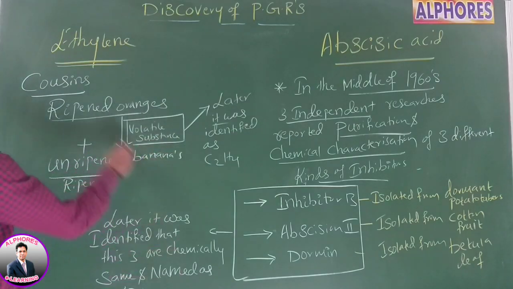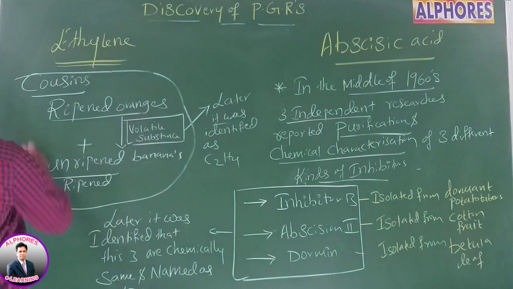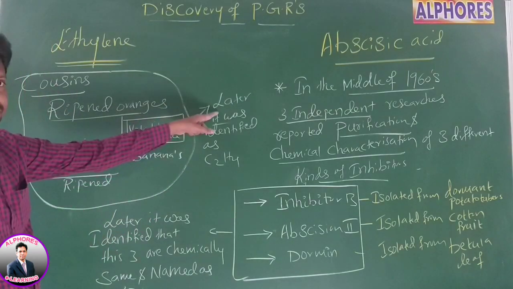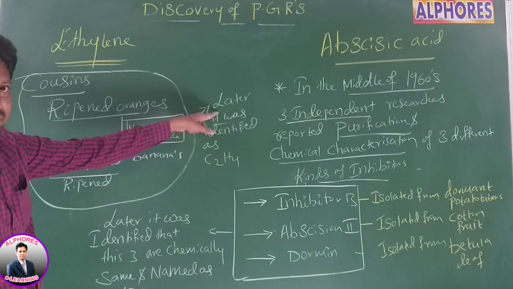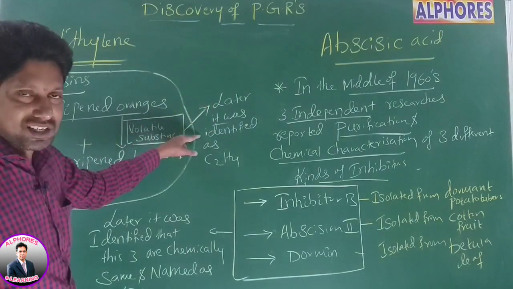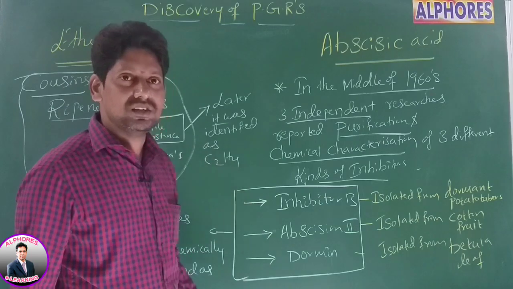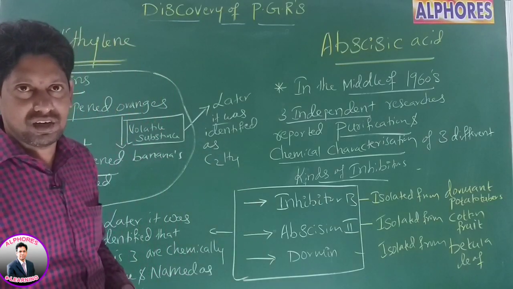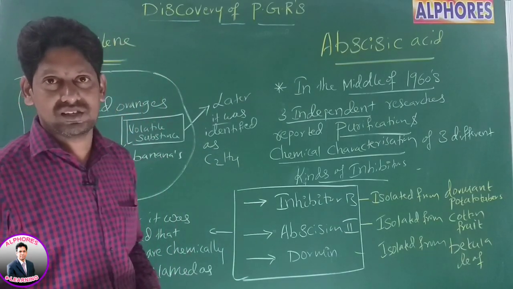Okay, this is about the discovery of plant growth regulators. Right, thank you.